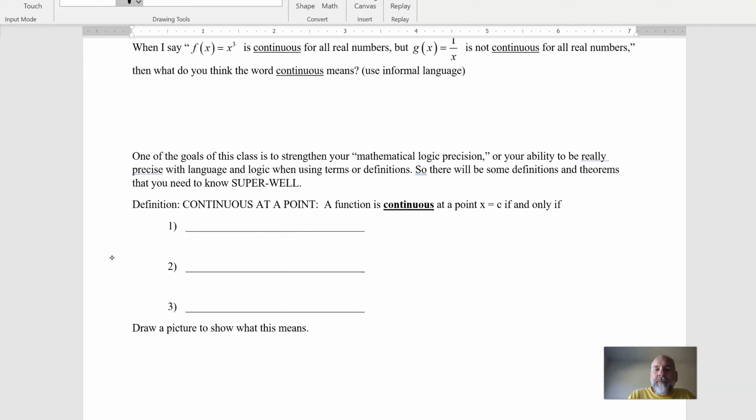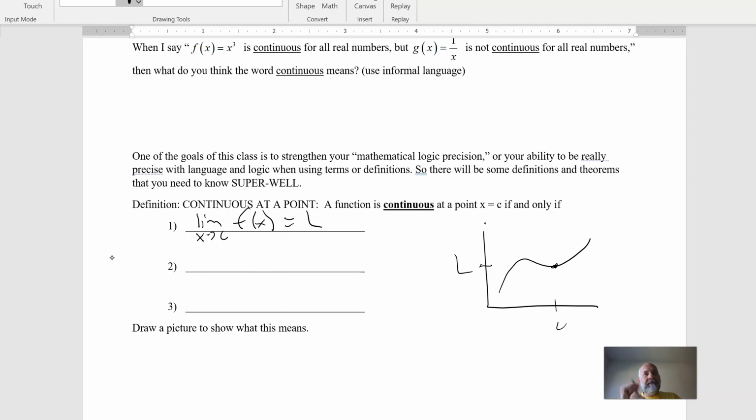Well, it's going to be continuous at a point x equals c. So let's think about this. We've got some curve, and we're at a point c. And what do I mean when I say that it's continuous? And here's the specific definition. One thing is that the limit as x approaches c of f of x equals a number L. The limit exists. So you have a limit right there, and that would be the thing that's getting closer and closer to. You have to have a limit at that point, otherwise you do not have continuity.